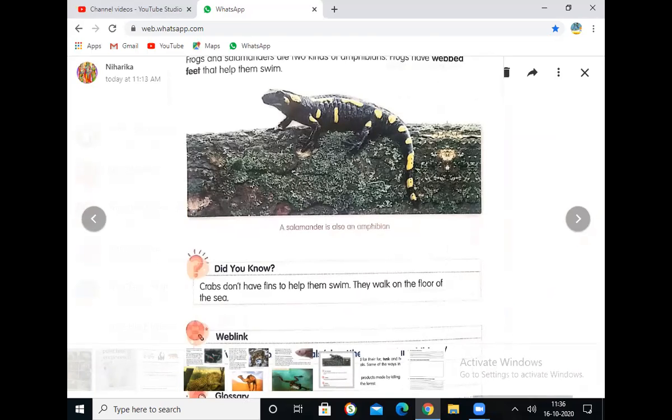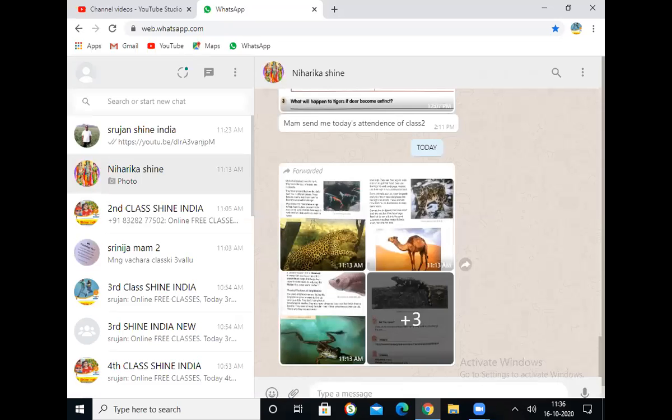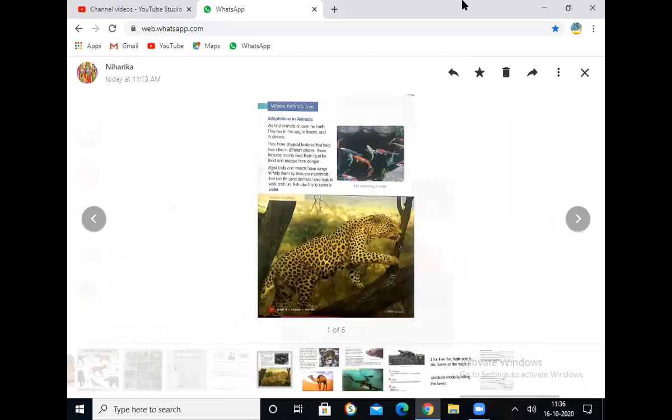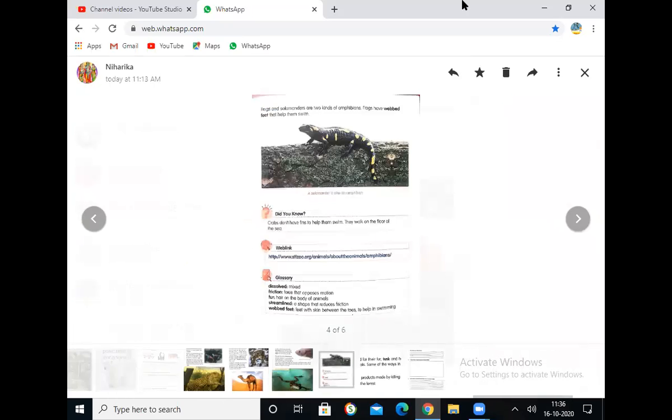This is the salamander. You can see these lizards in the gardens as well as in some of the desert areas. Right. Crabs do not have fins which help them to swim. Do you know? If you observe the crabs which will live in water, they does not have any fins. They walk on the floor of the sea. అవి ఎప్పుడు స్విమ్ చేయరు. ఎప్పుడు చూసినా నడుస్తూనే ఉంటాయి. Crabs does not swim. They does not have any fins, so that they will not swim. They will crawl or they will walk on the ground itself.